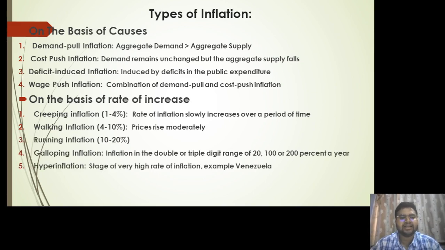Then running inflation, which lies in the range of 10 to 20%. Then galloping inflation, where inflation usually lies in double or triple digits, like 20, 100 or 200% a year. Then the worst case scenario, hyperinflation, a stage of very, very high inflation and the worst possible case for any economy. The best example was Venezuela.